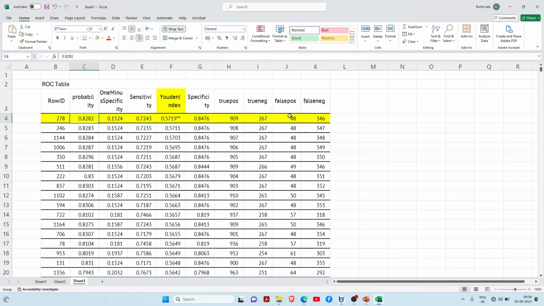But here there is one problem with Youden's index. The first problem is it gives equal weightage to sensitivity and specificity.